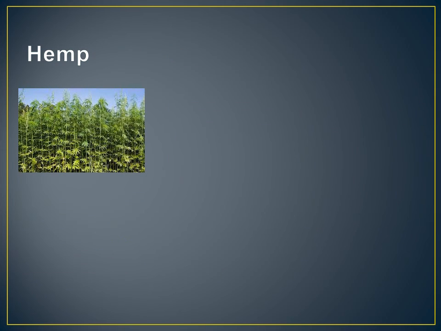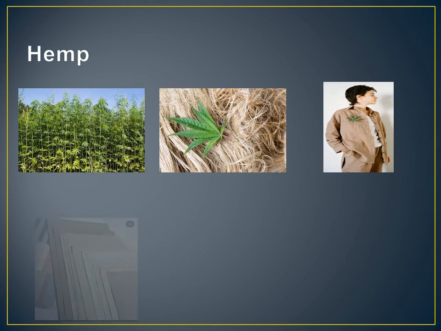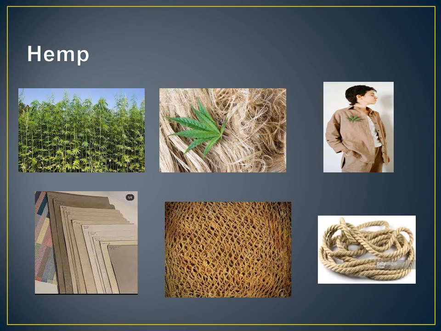The next, hemp. Hemp fibers are obtained from the stem of the hemp plant. Hemp fibers are used in the production of ropes, carpets, nets, cloth, and paper.